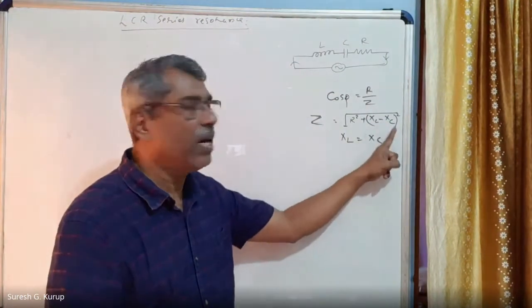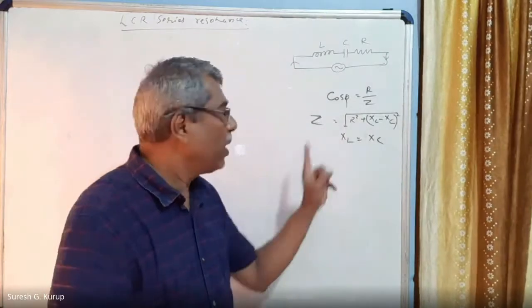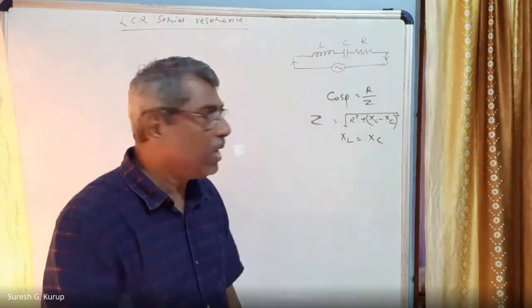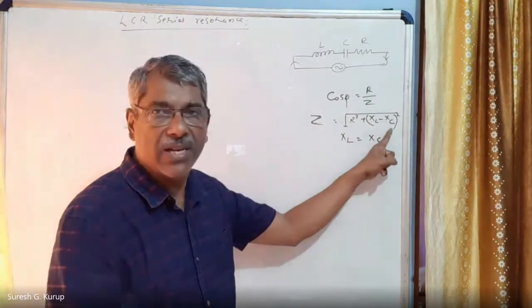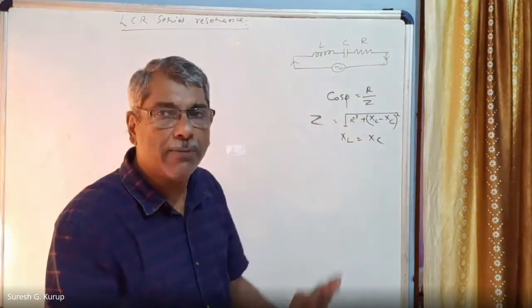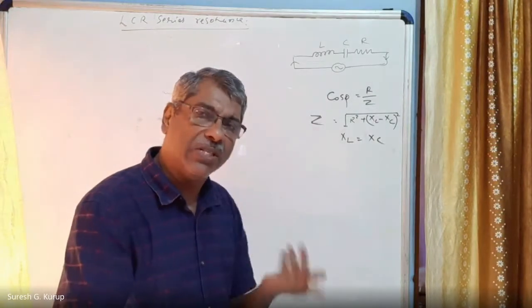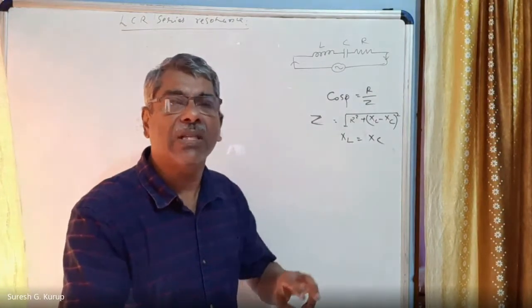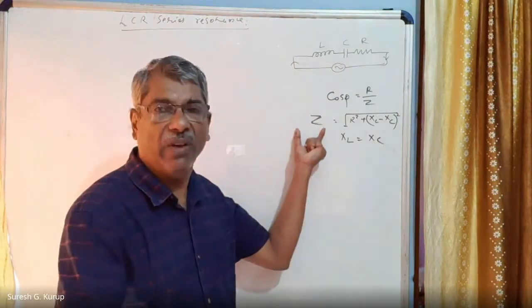Suppose XL is greater than XC, right? The square is always positive, Z is very high. If XC is greater than XL, XL minus XC is negative, but the square is positive and Z is high. Right? So whether the circuit is inductive or capacitive, in both cases the impedance is very high.